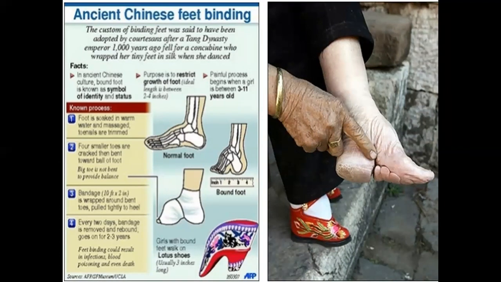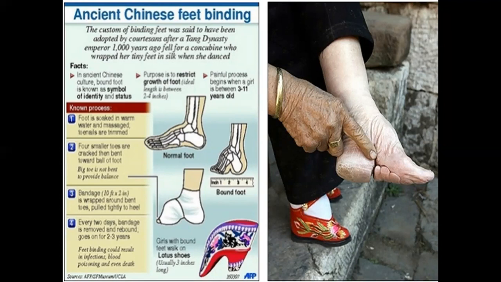So they would break the 4 small toes and bend them around the sole of the foot, wrap the feet in bandages that were made of silk, which they would then replace every few days with a new layer of silk bandaging, and this would go on for 2 to 3 years. So while the toes were being held in place by the silk bandages, they would be healing in a very deformed way, which would make the feet much smaller than they were originally.